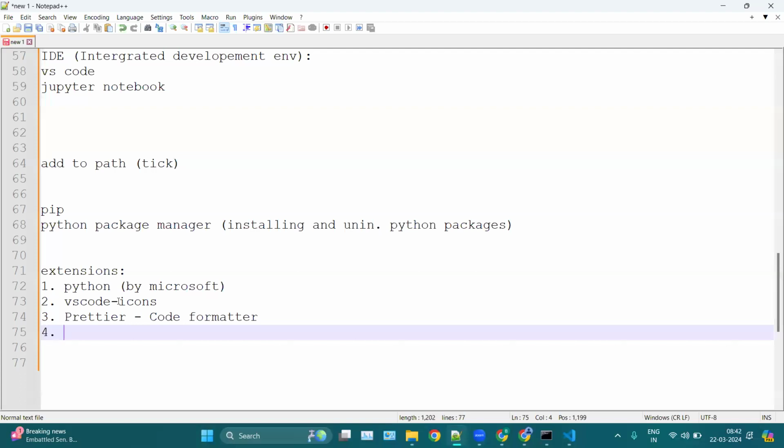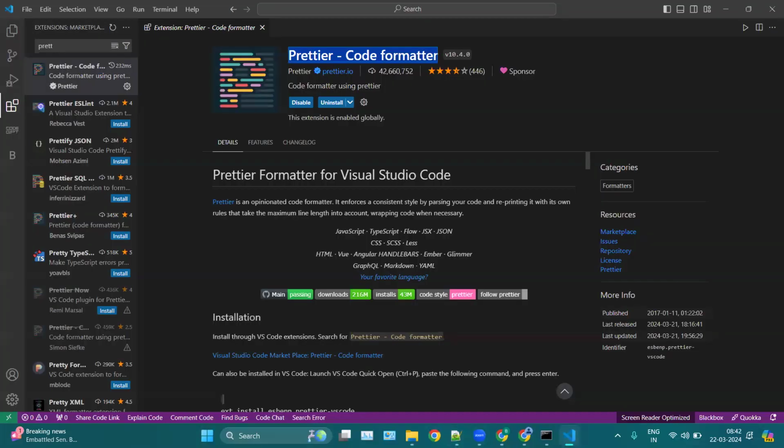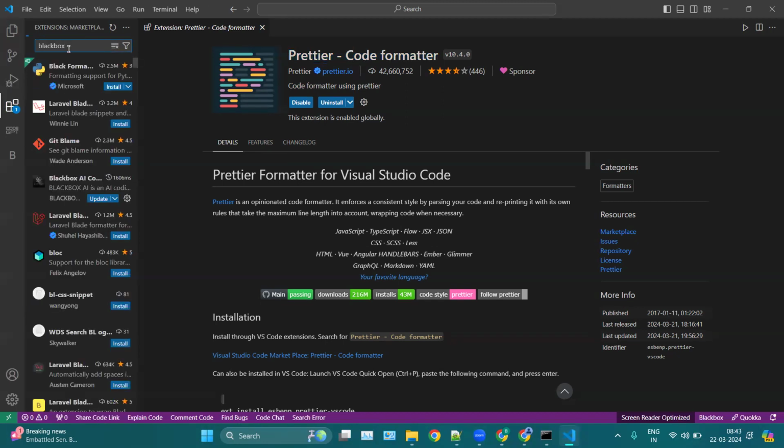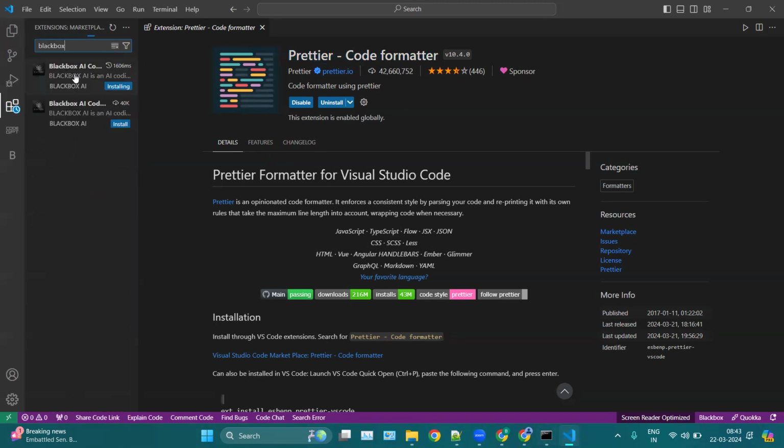And last, what else can you install? If you want to use any artificial intelligence in your code, then you can simply install Blackbox AI.